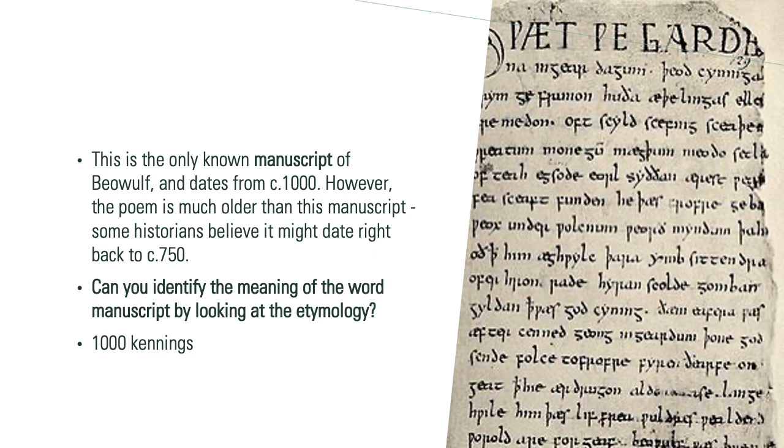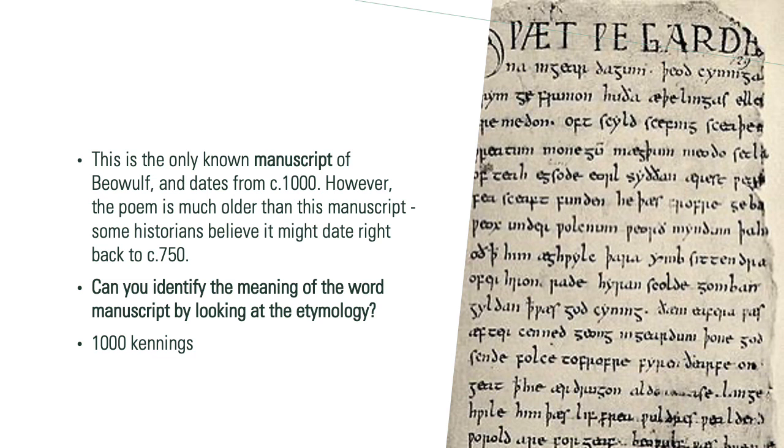Now, your first task on your Google form is to tell me what you think the word manuscript literally means, and you can do that by looking at the etymology of the word. Etymology means where the word comes from, so its origins. We did this a little bit in lessons at the start of year 7, but if you have a look at that word manuscript, you can break it down into two parts. You've got script that you would recognise. Always look for the bit you recognise first, and then there's another bit you might recognise, which would be man.